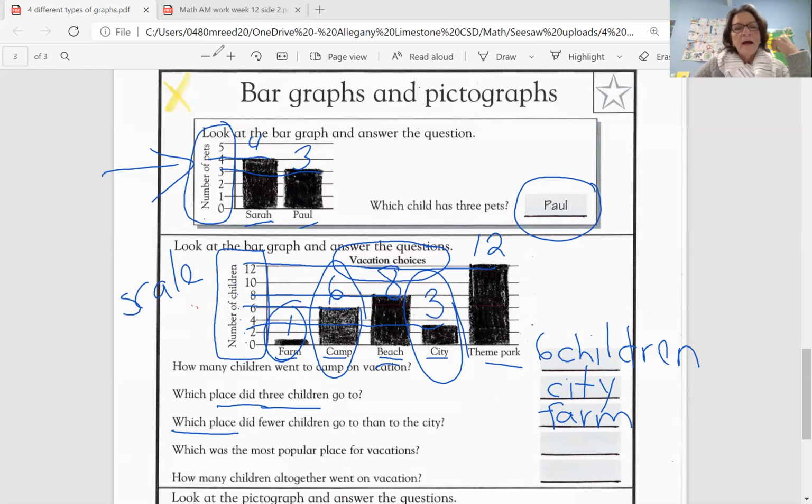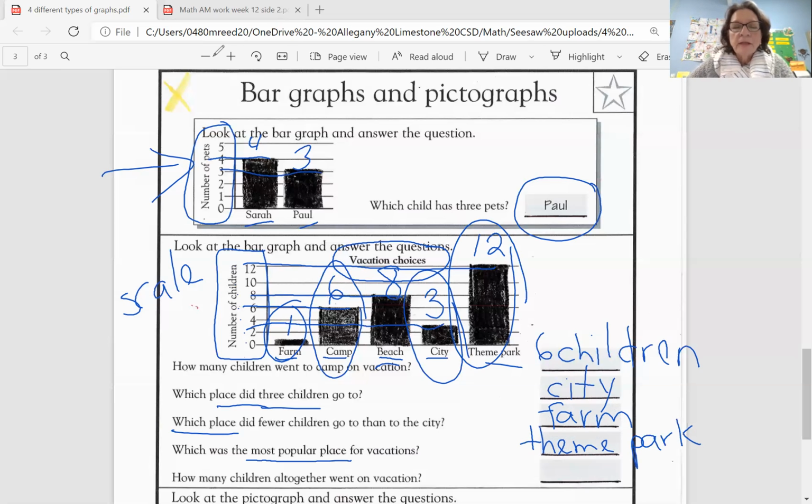All right, and then the fourth question, which was the most popular place? So the most popular place is the one that got the most votes, or the one that most children voted for. So the most popular place for vacations, you can easily tell, you don't even have to look at the numbers, which one is the biggest bar. The biggest bar is right here, and that is the theme park. So which place was the most popular? The theme park.